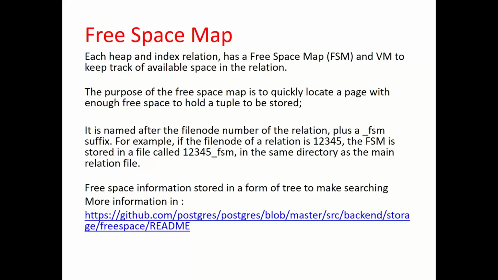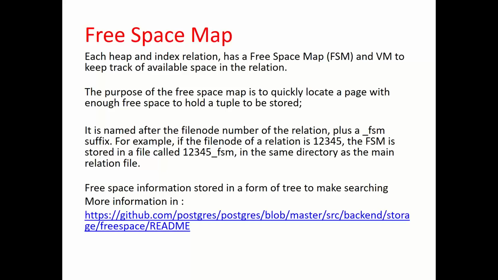Now to support this table, two additional files are created, which I will show you physically once we install the database. Assume the table file is 100. In addition to the 100 file, two more files are created: underscore fsm and underscore vm.